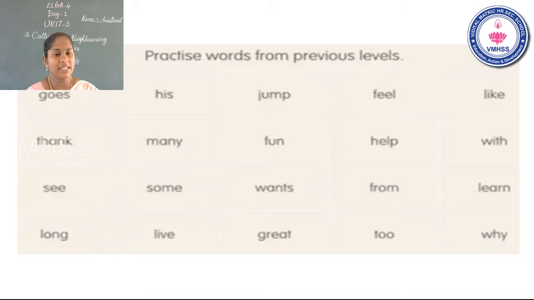Live. The next word, great. Great. The another word, two. Two. The next word, why. Why. Children, once again I will read all the words for you. Children, please repeat after me.